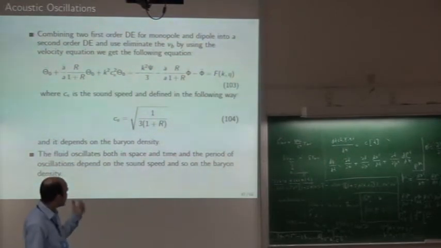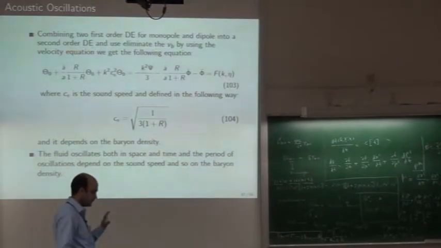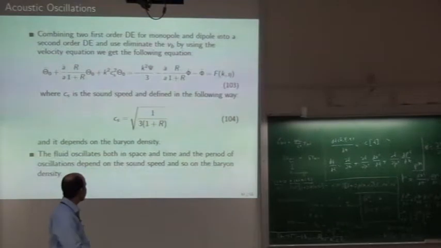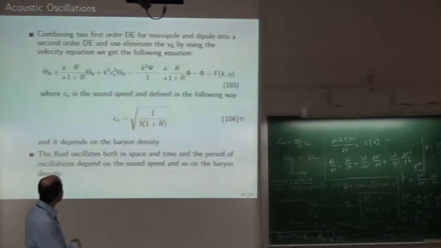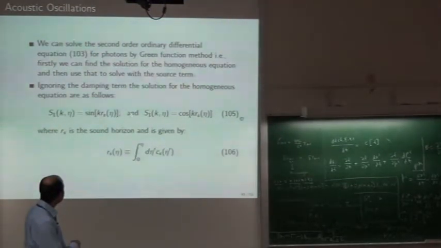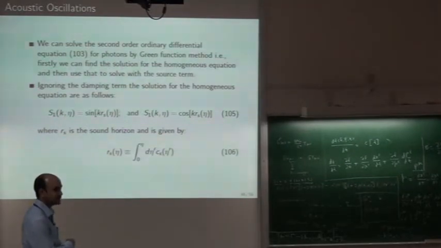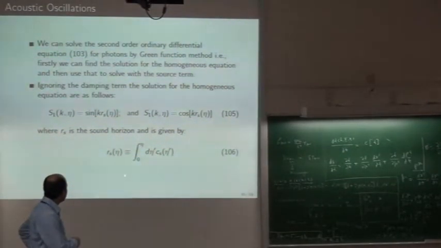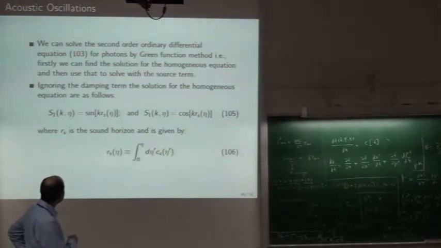You can assume that it will be complicated, but I just want to give you the essence of what it tells us. One thing is, just forget about this thing and you can simply say that it should have approximate solutions of sine and cos type. Here it comes k rs into theta, where rs is called the sound horizon and it is given by this equation.